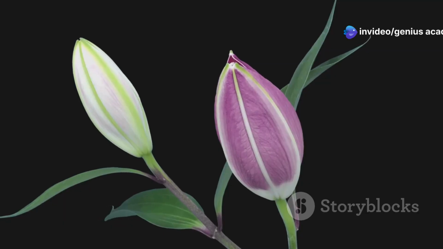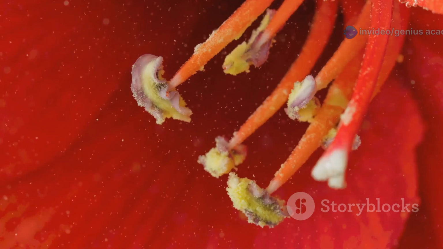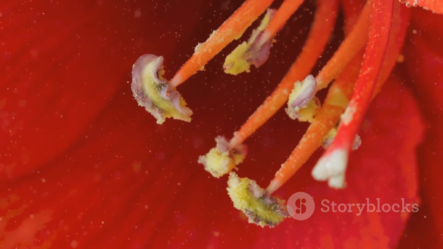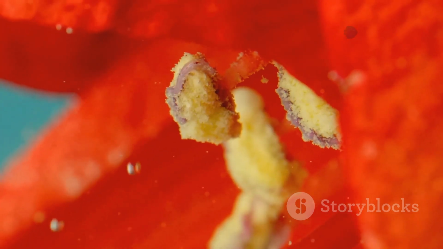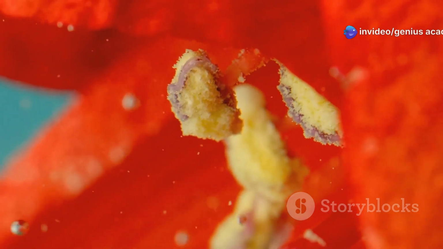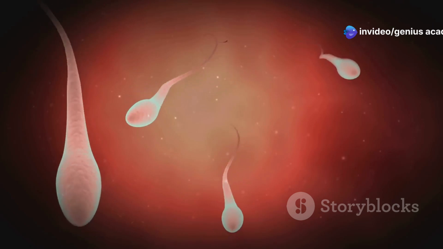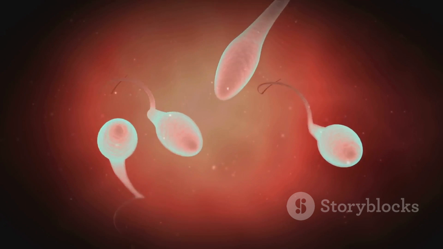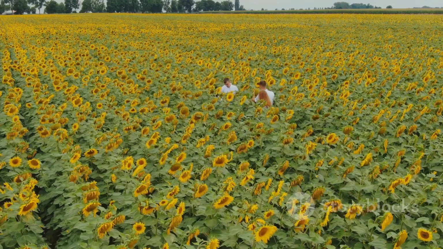But the real magic starts here. The pollen grain grows a pollen tube down into the style, like a microscopic tunnel, heading for the ovary. Inside the ovary are the ovules, each with a female gamete waiting. The sperm travels down the tube and, boom, one sperm fuses with the egg. That's fertilization. Now here's something cool.